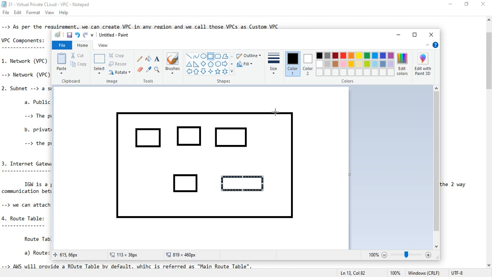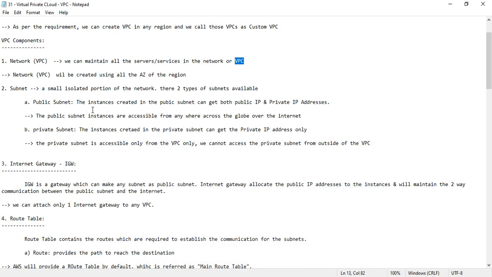In this way, we have the VPC at the region level and the subnet is at the availability zone level. Once I have created the VPC, based on the requirement I am going to create the subnets in that VPC. By default, all the machines created inside this VPC will communicate with each other. And for subnets, we have two types of subnets.